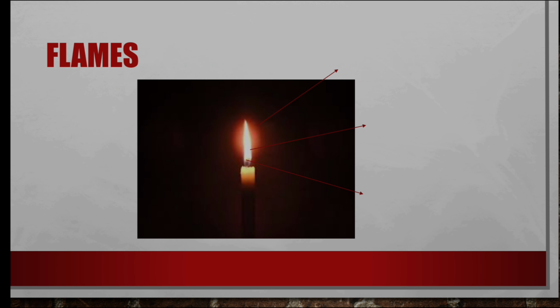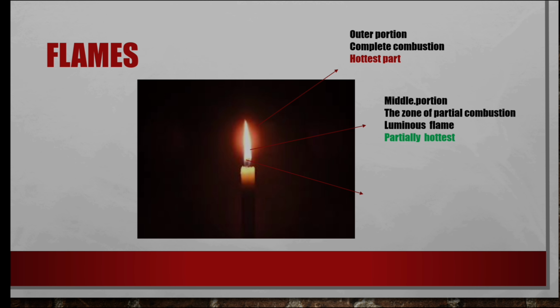Next, flames. In the flame of a candle, it has 3 parts. See, the outer portion is called the zone of complete combustion and it's one of the hottest parts. And the middle portion, the zone of partial combustion, is a luminous flame, and it's partially hot. And the most important is the inner zone. It's unburnt wax. That is the cold zone.